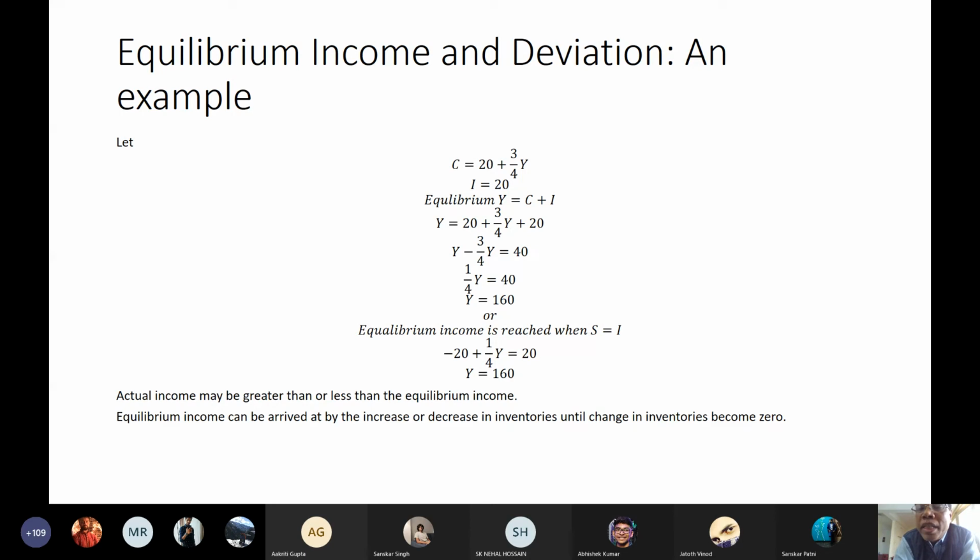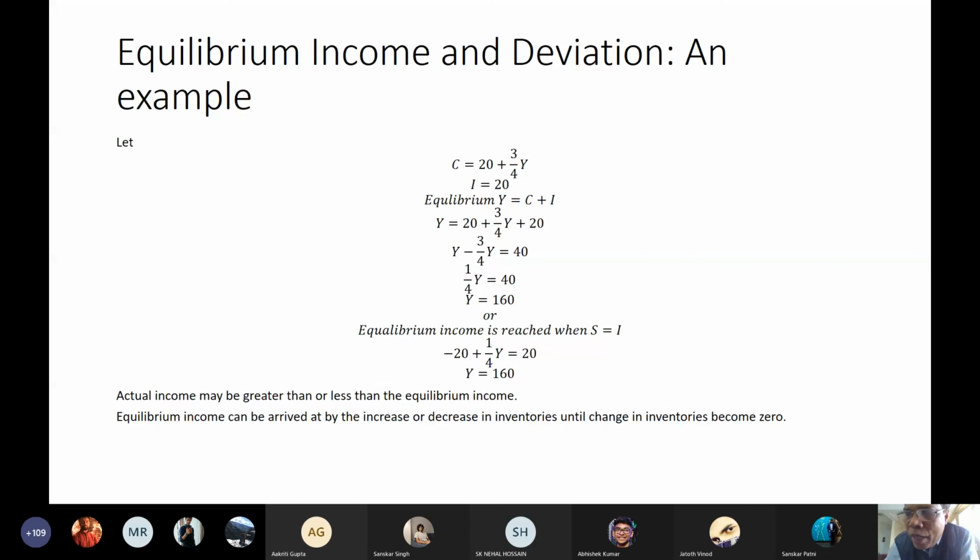Now total income is less than total expenditure. You demand more than what is being supplied. We demand 130, but there is supply of 120. So if this keeps happening, every time what will happen? The producers will clear the inventories to meet the demand. So there would be an unplanned decrease in inventory in this case.